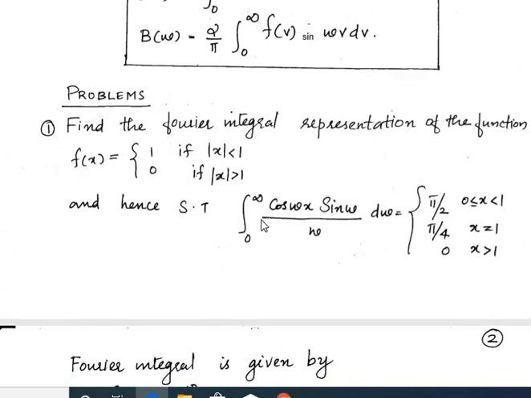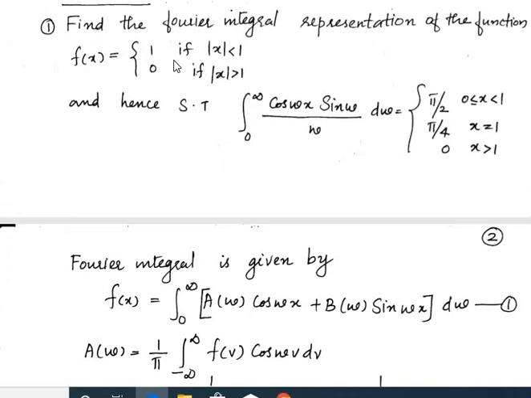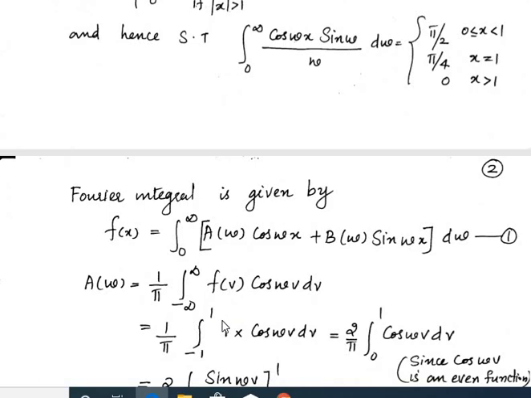The Fourier integral is given by the integral from 0 to infinity of [a(ω) cos ωx + b(ω) sin ωx] dω, where a(ω) is 1/π times the integral from minus infinity to plus infinity of f(v) cos ωv dv. Here the function has the value 1 for |x| less than 1 and 0 for |x| greater than 1. |x| less than 1 means it changes from minus 1 to plus 1. So the integral limits change to minus 1 to plus 1 and the function becomes 1 · cos ωv dv.